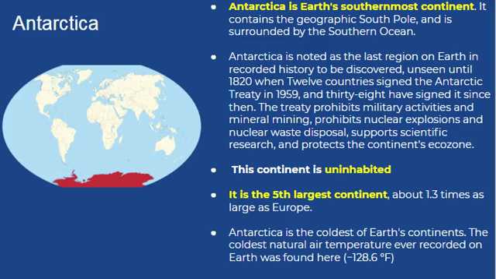Antarctica. Antarctica is Earth's southernmost continent. It contains the geographic South Pole and is surrounded by the Southern Ocean. Antarctica is noted as the largest region on Earth in recorded history to be undiscovered, unseen until 1820, when 12 countries signed the Antarctic Treaty in 1959, and 38 have signed it since then. The treaty prohibits military activities and mineral mining, prohibits nuclear explosions and nuclear waste disposal, supports scientific research, and protects the continent's ecozone. This continent is uninhabited.